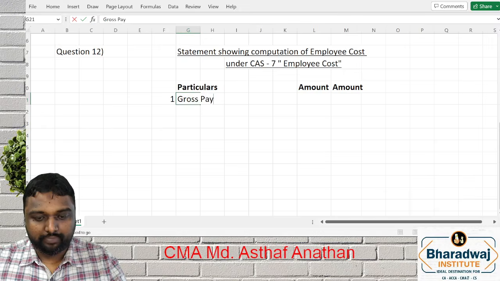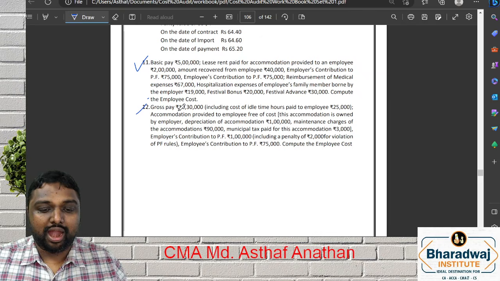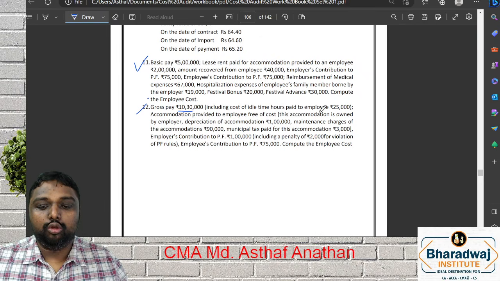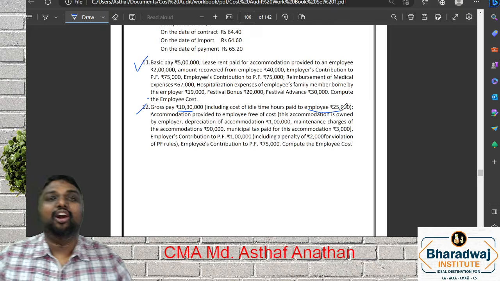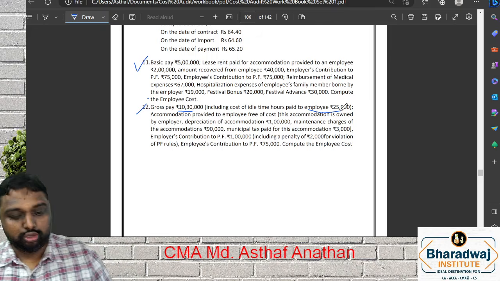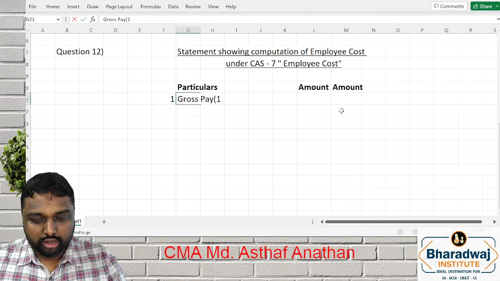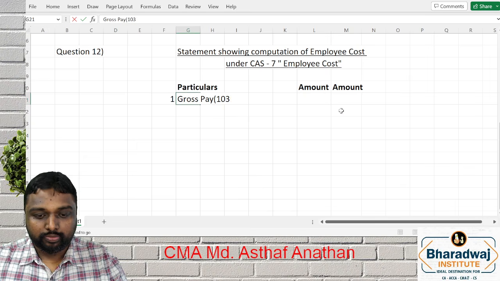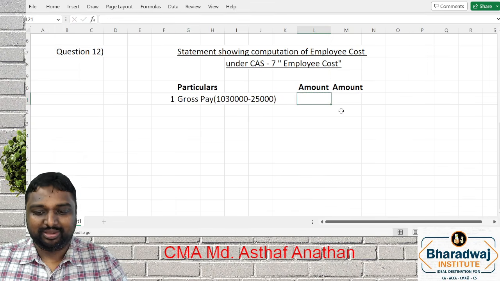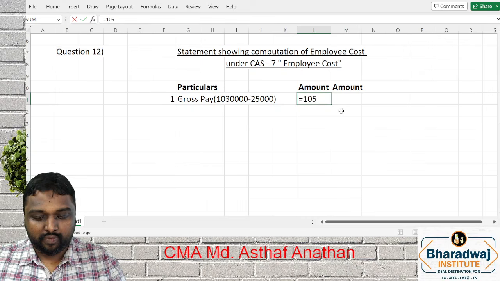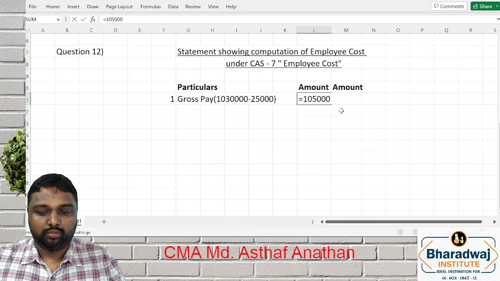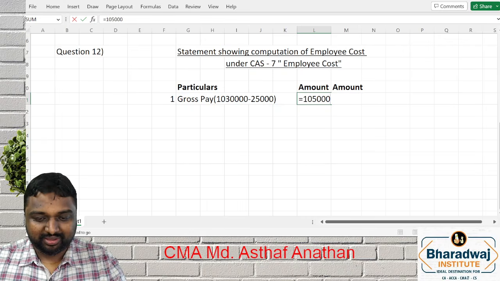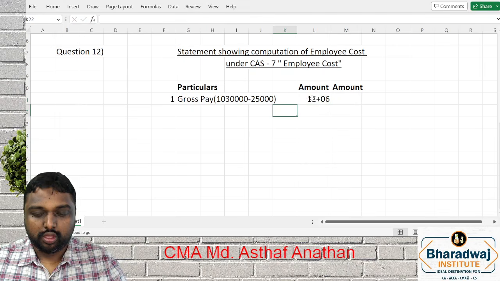Gross pay. See this gross pay 10,30,000. It includes idle time 25,000. We know idle time we have to exclude. Since we have to exclude it from the 10,30,000, we have to minus 25,000. So what will be the amount? 10,05,000. Super. Moving further.